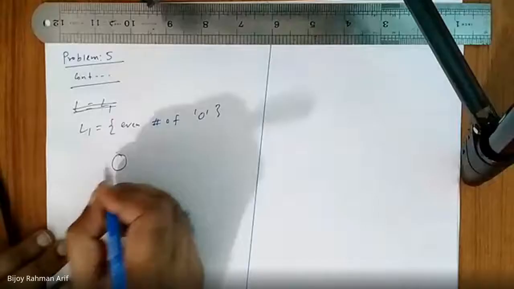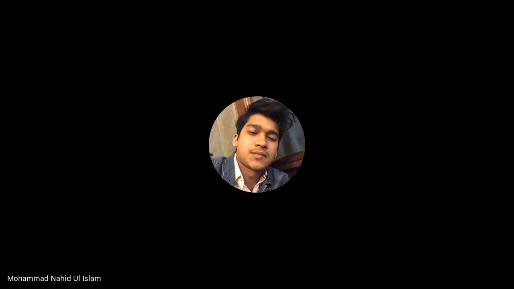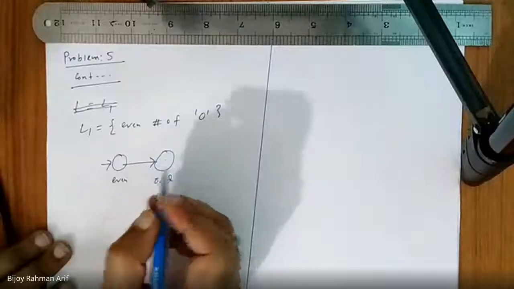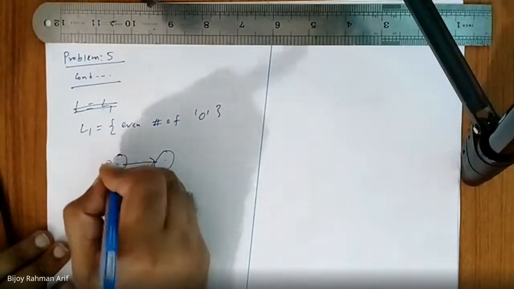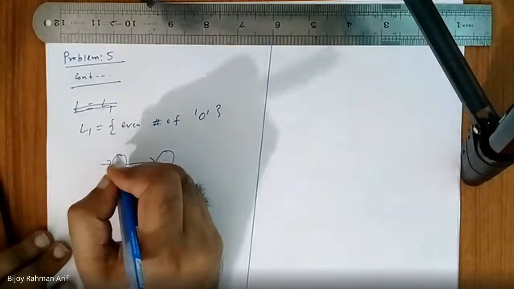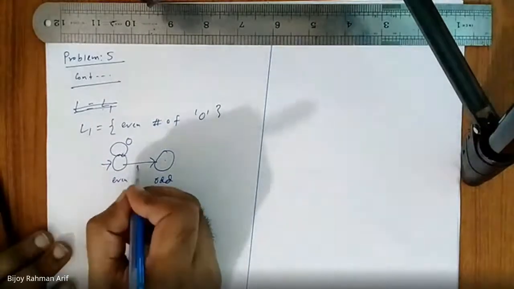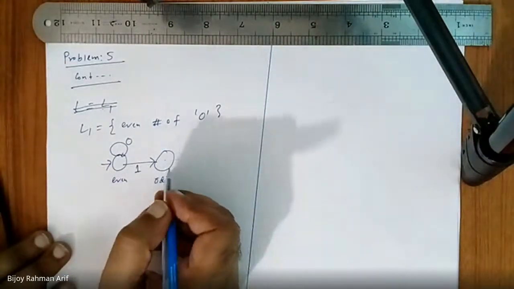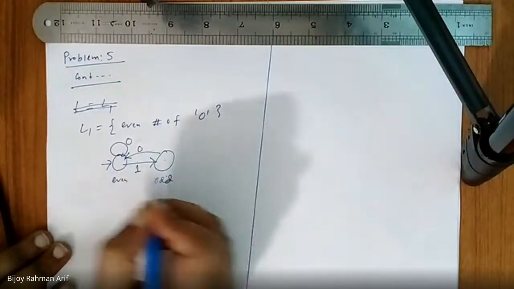We can consider this one is even, this one is odd. After epsilon, if you see as many 0 as I want, I will still be in even. If I see a 1, I'm in the odd state. Then afterwards, if I see a 0, I'm again in the even state.